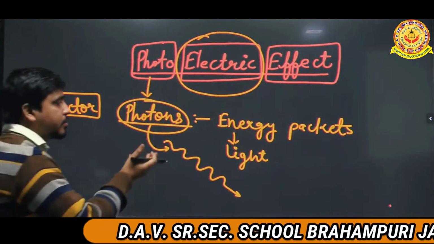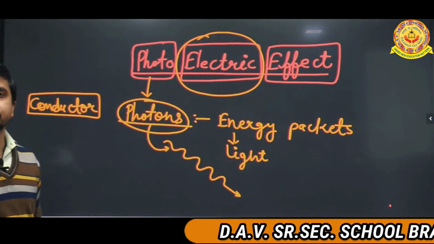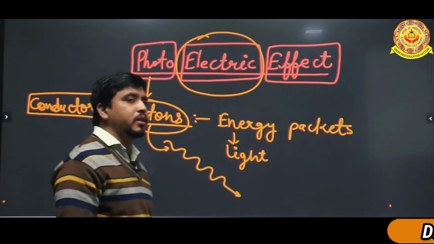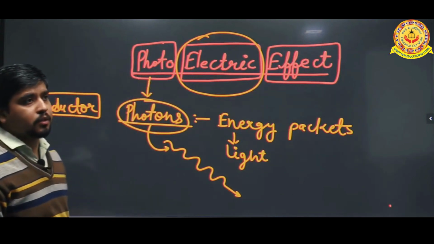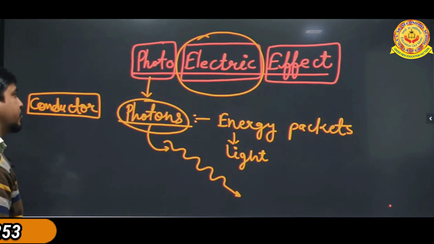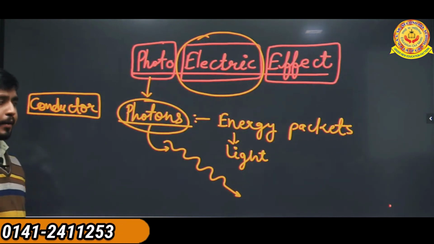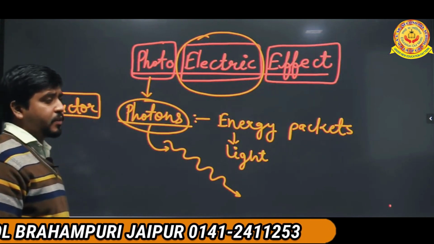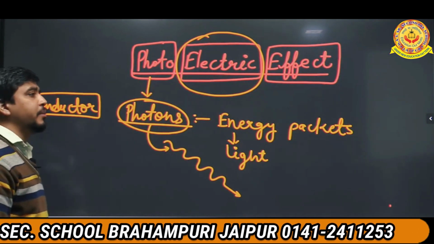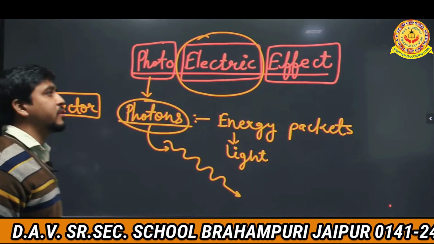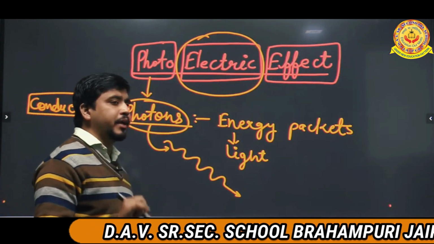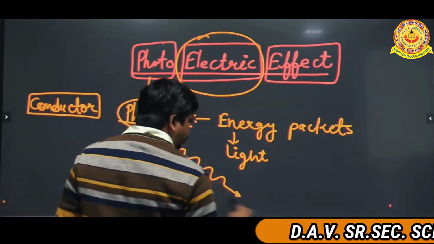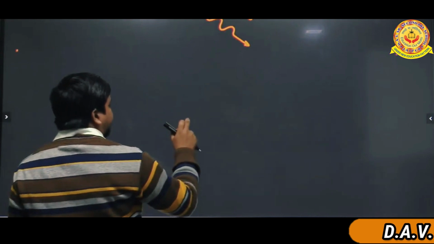Photons are called energy packets. Energy means force. So if the photons are incident on the conductor, then the conductor releases the energy. And if the conductor releases the energy with the help of photons, that energy release is in the form of electric energy. So now for understanding this phenomenon, we will use a basic structure of this.